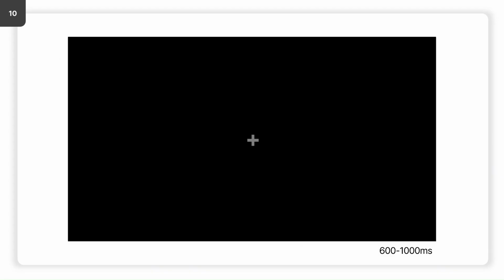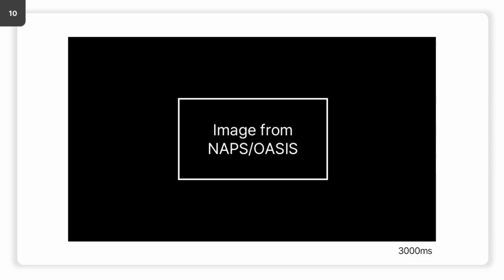For each trial, the procedure was as follows. A gray central fixation point signaled participants to await task initiation. When the fixation point turned white, participants were instructed to position the mouse cursor at the center of the fixation point. After maintaining this position for a random duration, the mouse was deactivated and an emotional image appeared at the center of the screen for 3 seconds. After the 3 seconds, the mouse was reactivated and, after another random interval, a target button appeared. Participants were instructed to move the mouse and click the button both quickly and accurately.